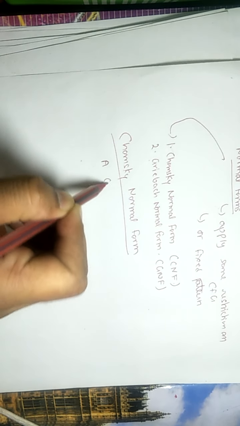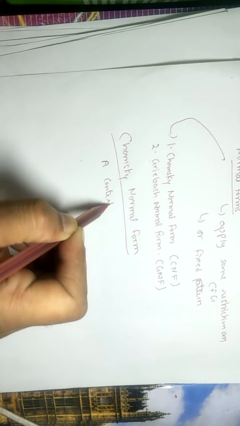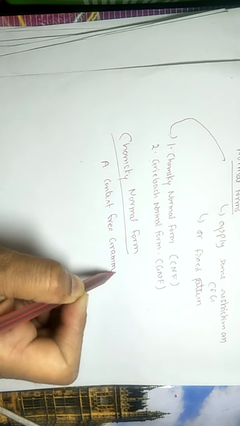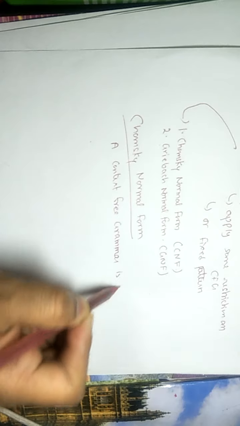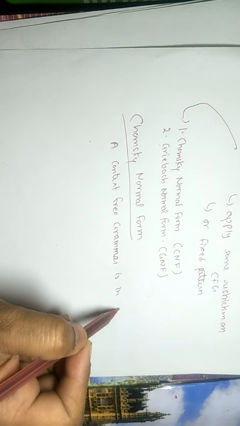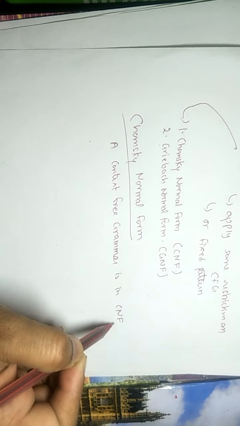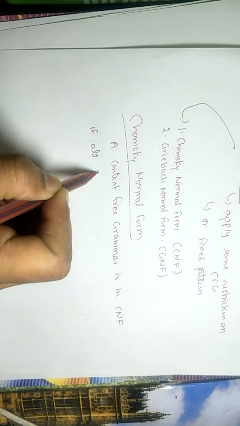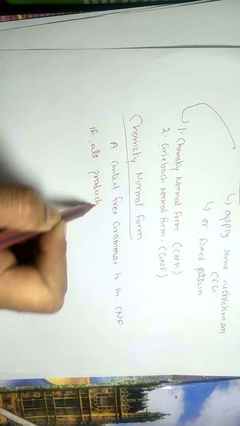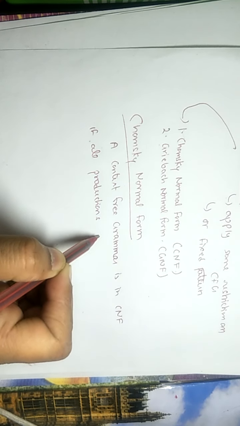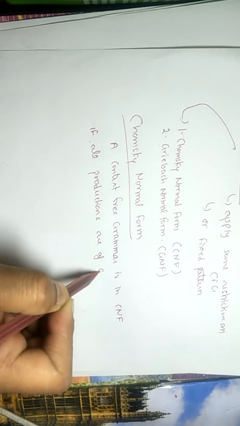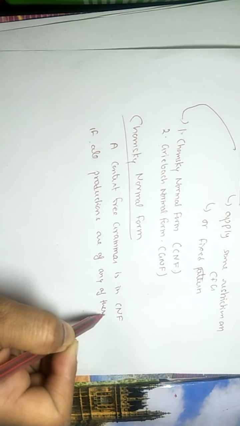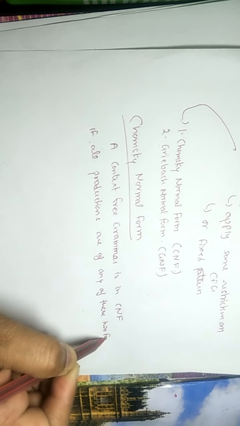A context free grammar is in CNF, or in Chomsky normal form, if all productions are of any of these two forms.